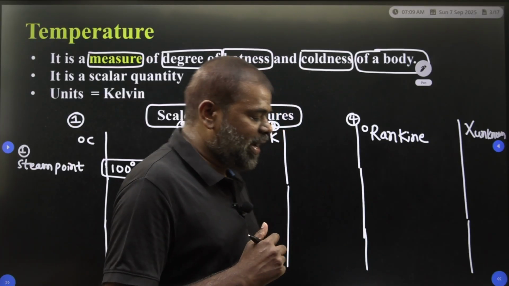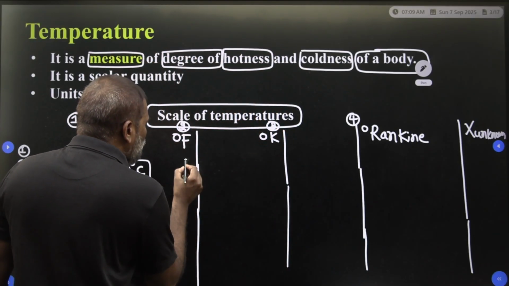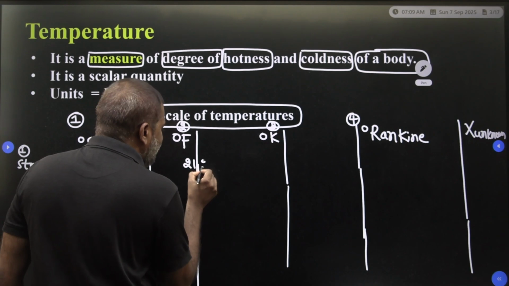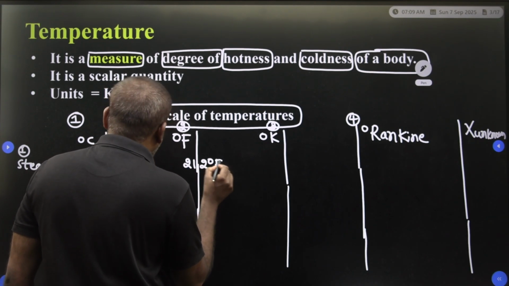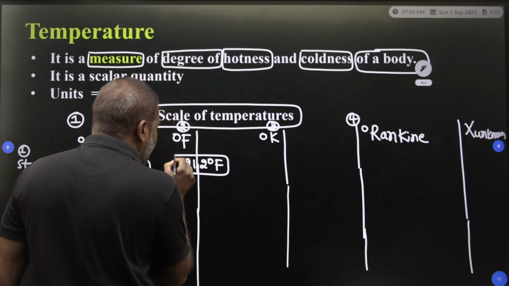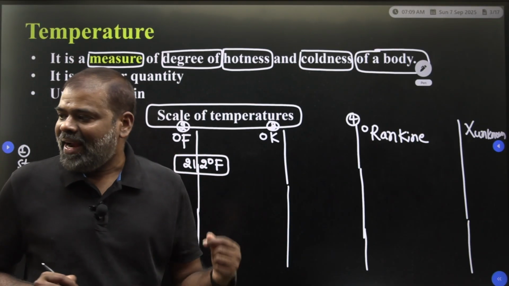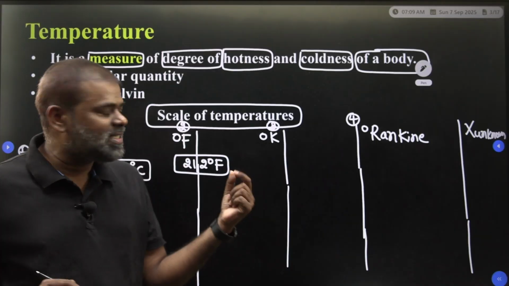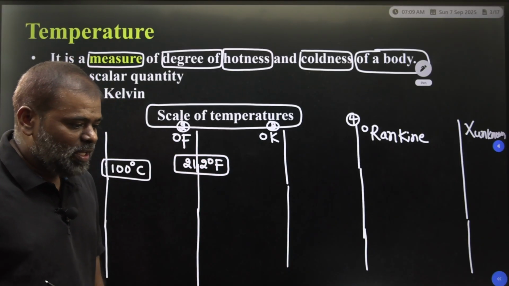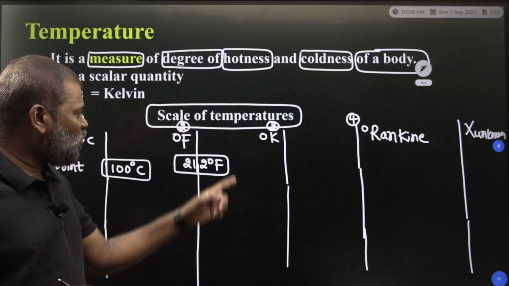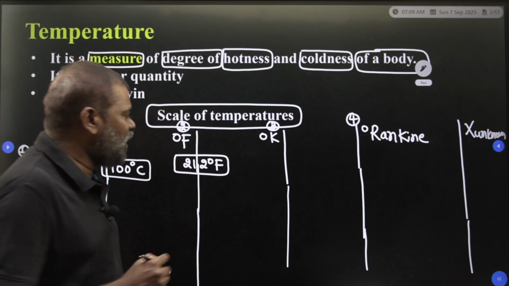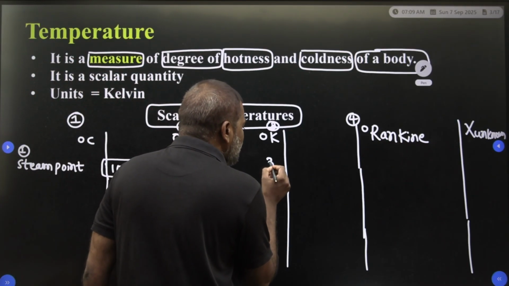In degree Fahrenheit, the steam point is 212 degrees Fahrenheit. Now, in terms of degree Kelvin, what is the steam point?